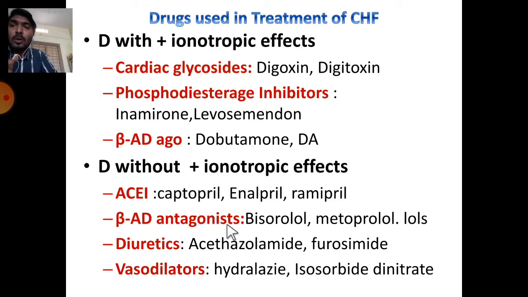Drugs without positive inotropic effect we will study under antihypertensive agents, under a separate topic.